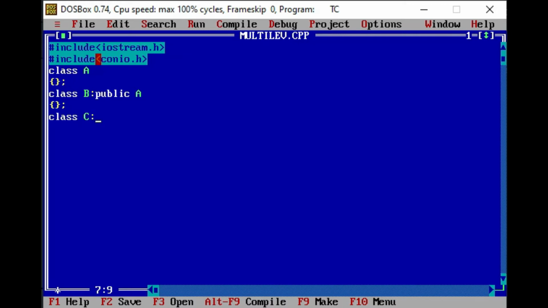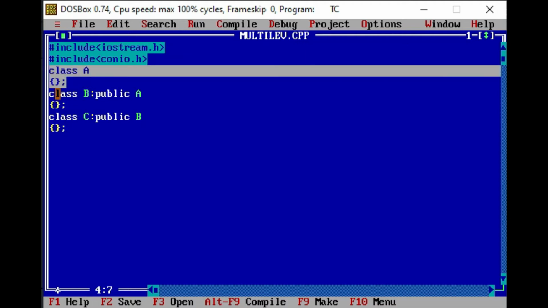Again colon, and as we have seen in the structure that properties from A class will be inherited into B, and the properties from B class will be inherited into C. So here I need to write public B. So the properties will be inherited from B class to C class. So you can get the concept that the properties from A class will be inherited into B class.